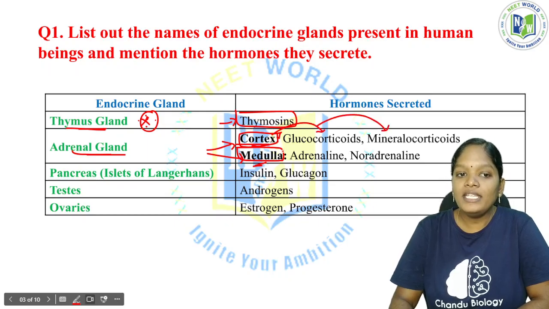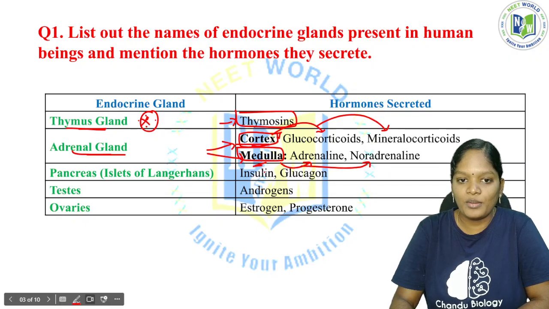The adrenal medulla secretes adrenaline and noradrenaline, the fight and flight hormones. We can also call them emergency hormones.